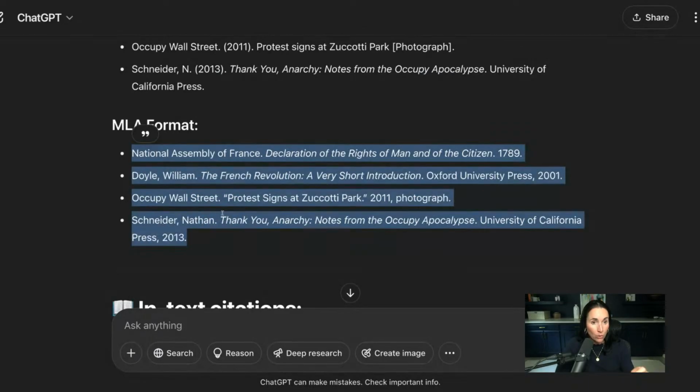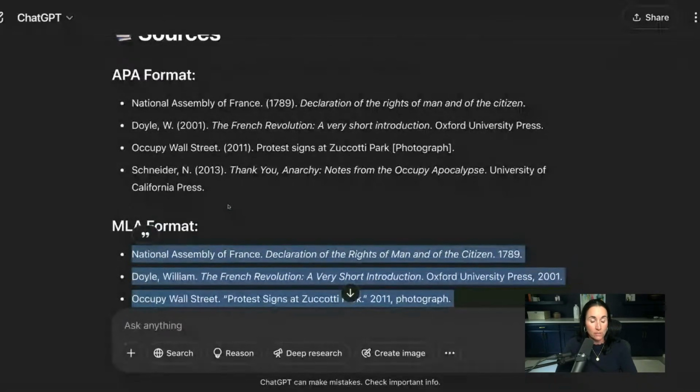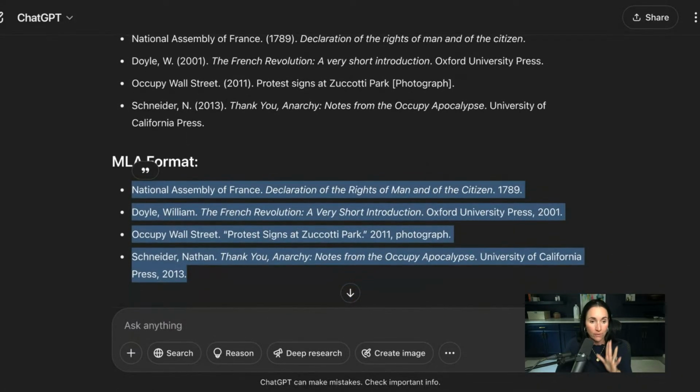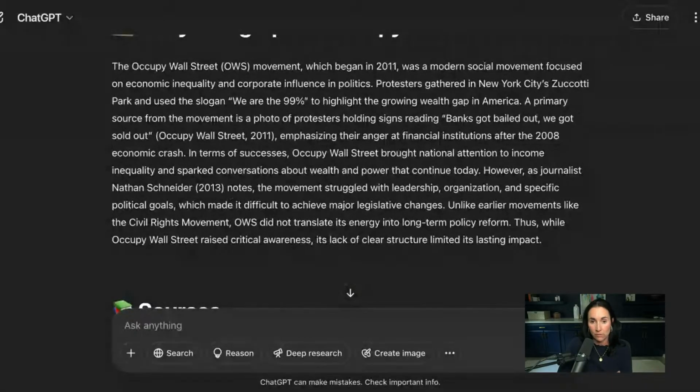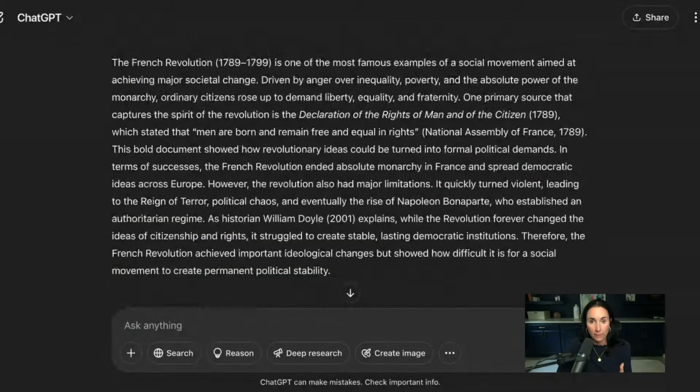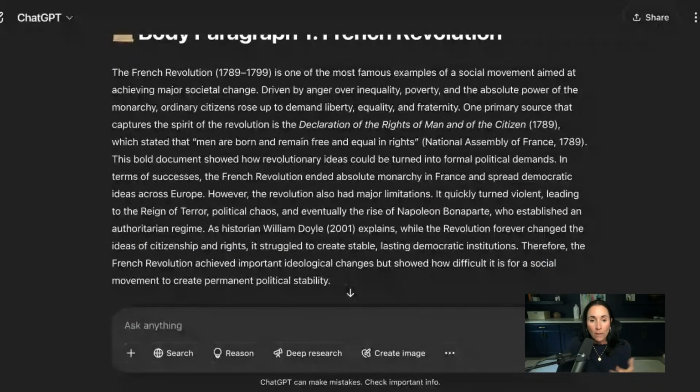Again, we're going to do a whole lesson on these sources tomorrow, not today. Tomorrow, I'm going to go through all of this and how it works. But just know that ChatGPT did give this to me, and I have my two body paragraphs here. I would recommend continuing to work on these body paragraphs.